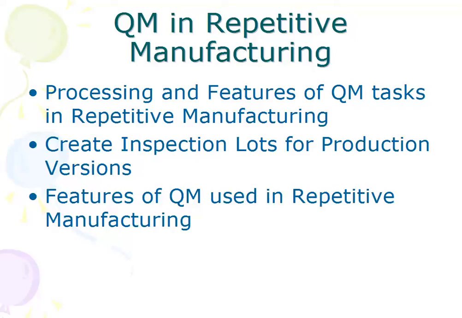Apart from this, we'll try to see how the inspection lots can be created for production versions. So we'll see what an inspection lot is, what is the process to configure it, and how that can be created in a real-time business scenario based on the versions of productions.